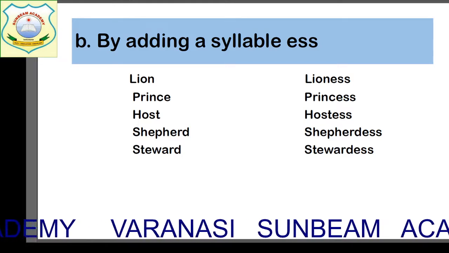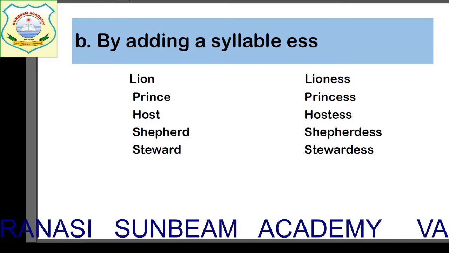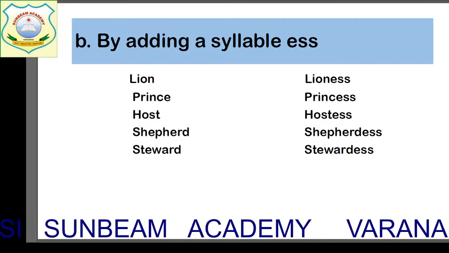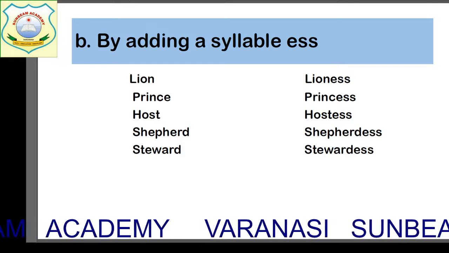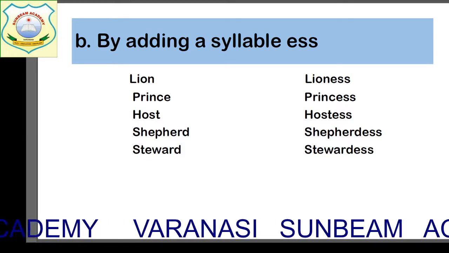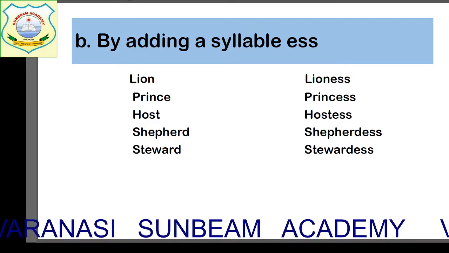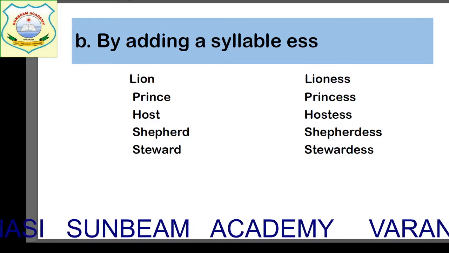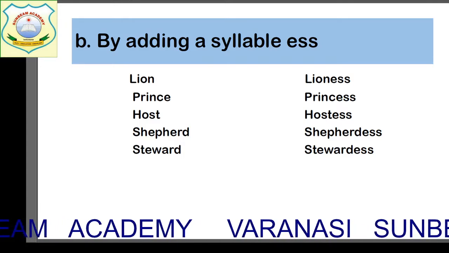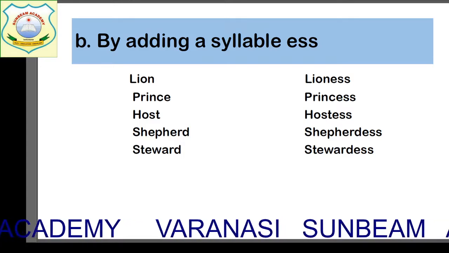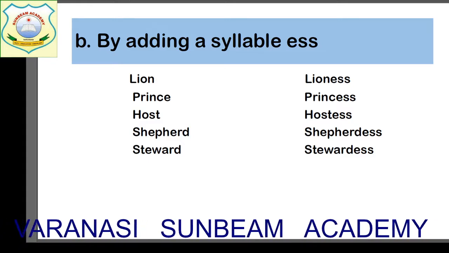Okay, if you see the example, children, lion. Lion is masculine and we have added ESS to it and it has become the feminine of lion, that is lioness. Prince, princess. See, only ESS has been added and it has become the feminine. It's very simple. Host, hostess. Shepherd, shepherdess. Steward, stewardess. Okay, children. So there are many such examples, children. And these are the different ways of changing a masculine to a feminine gender.